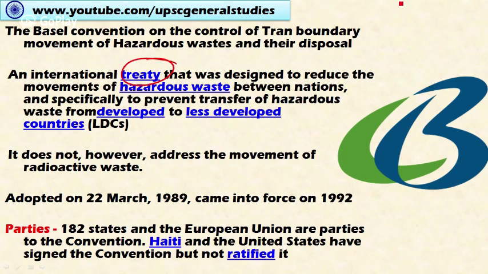So this convention reduces the transboundary movement of hazardous waste from one country to another, specifically the movement of waste from developed countries to less developed countries. And the important thing here is that it does not cover the movement of radioactive waste. Radioactive waste is outside the ambit of this Basel Convention.